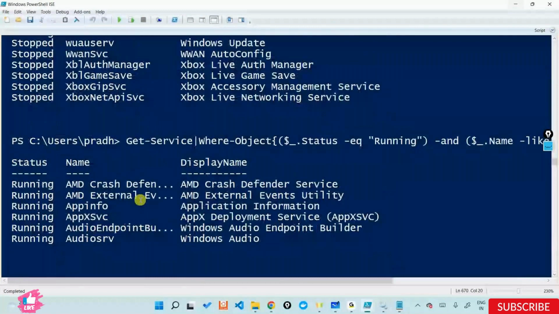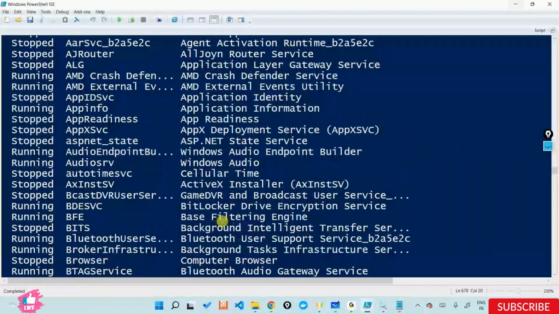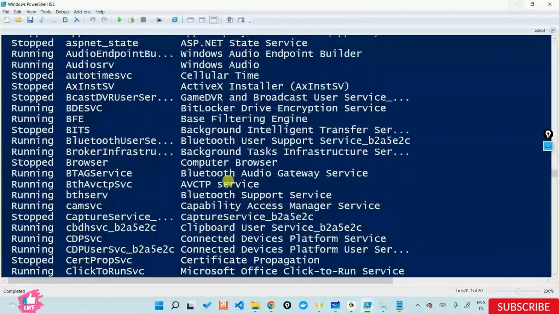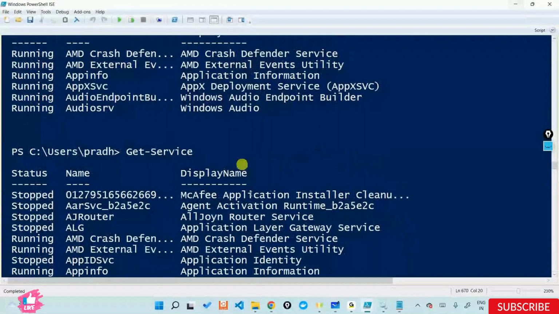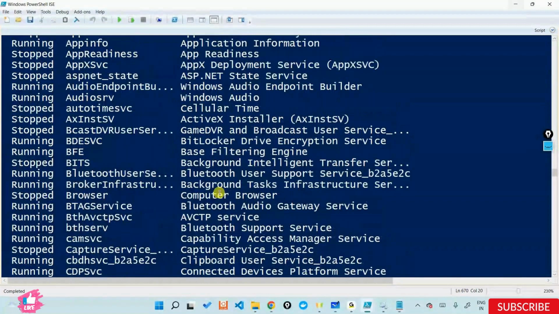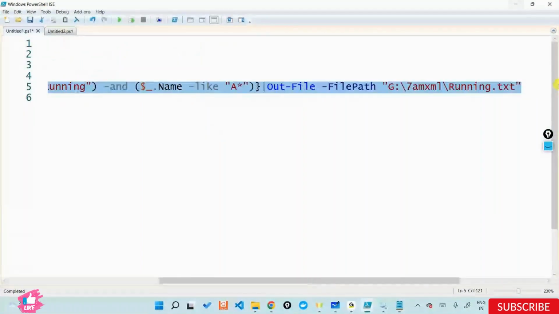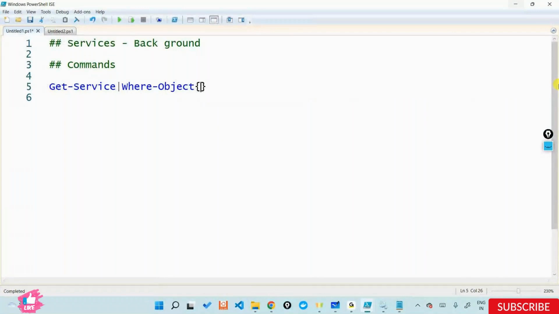So if you say audio, I'll have to see a description telling what exactly is the audio function. For example, let's talk about Bluetooth. I can say display name is like Bluetooth. I can get all the services that are like Bluetooth out here. So for example, if you want audio services, let's take all these things out. Let's put the condition once again, and let's say